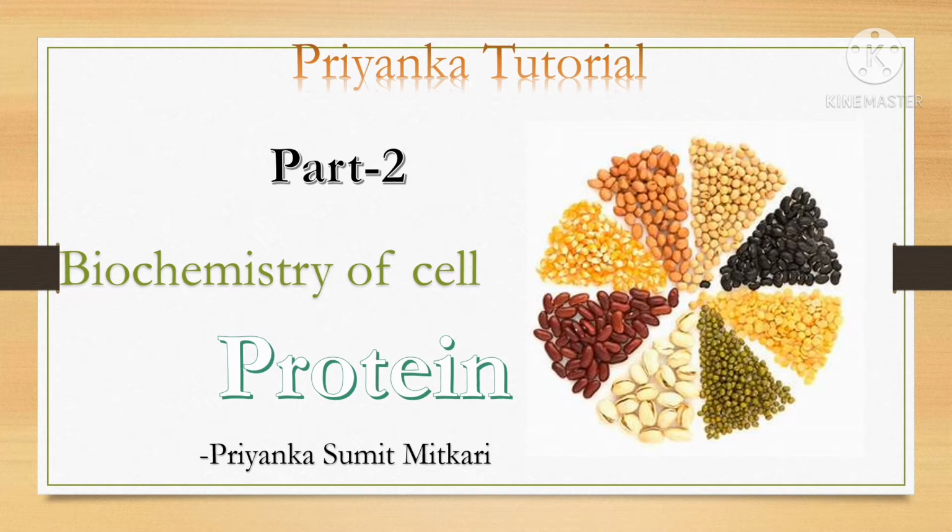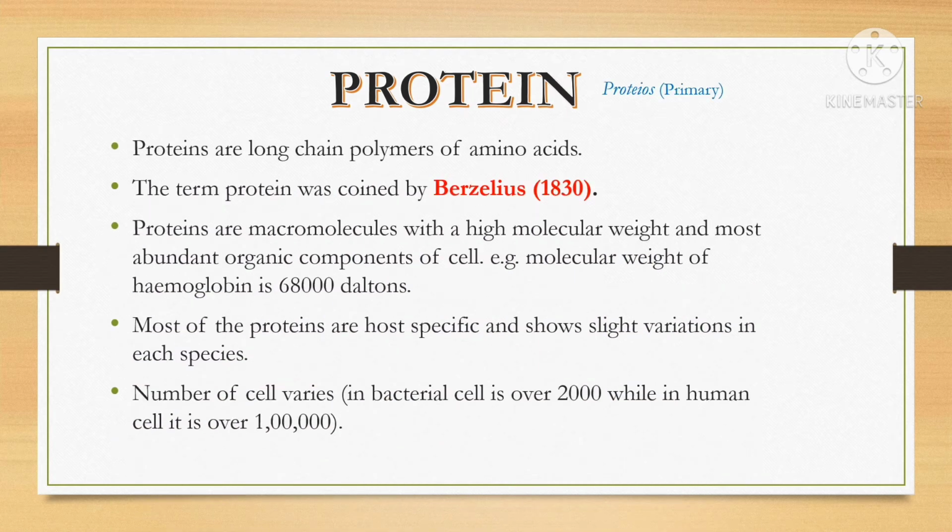So let's start. Protein. The word protein is derived from proteos, which means primary. Protein is an organic compound present in a cell. It is the most abundant organic component of a cell, and proteins are macromolecules with a high molecular weight. So what is meant by proteins? Proteins are long chain polymers of amino acids. You can say amino acids are the building blocks of protein. The term protein was coined by Berzelius in 1830.